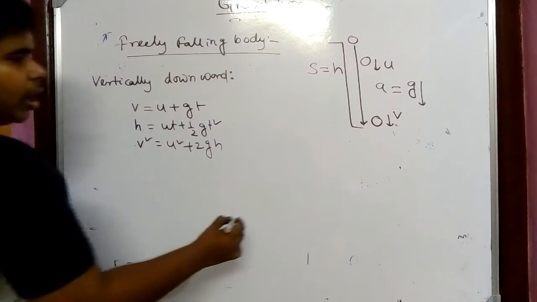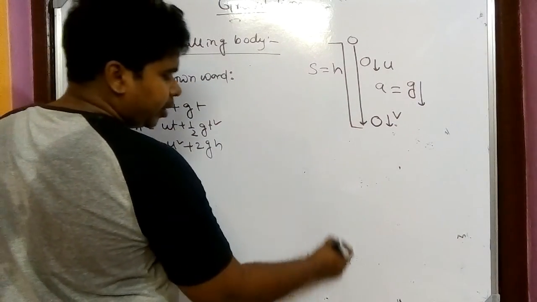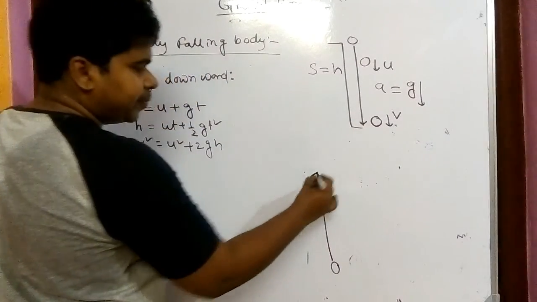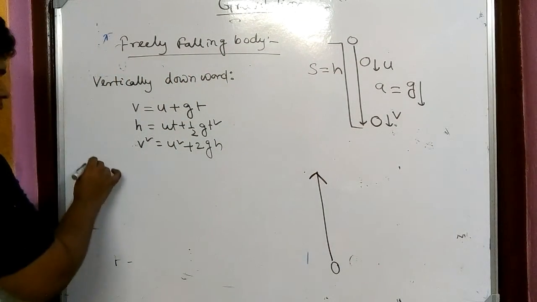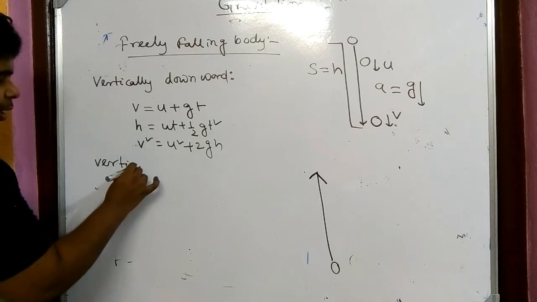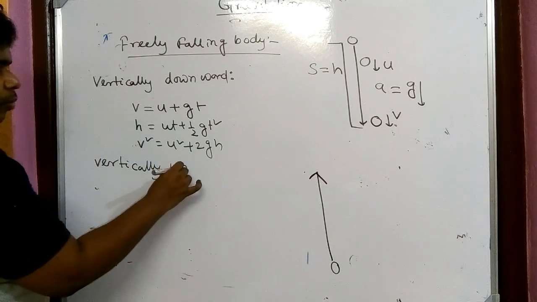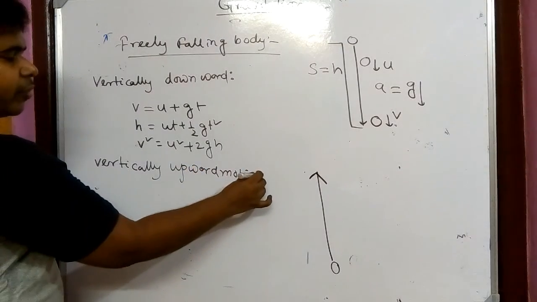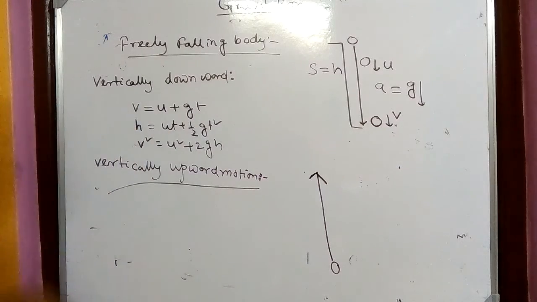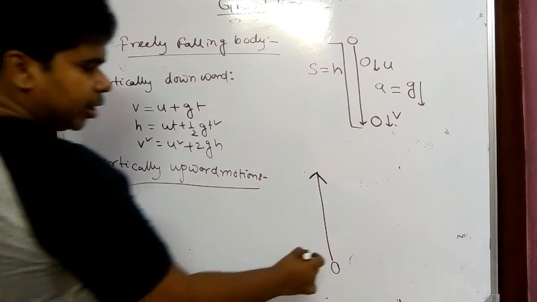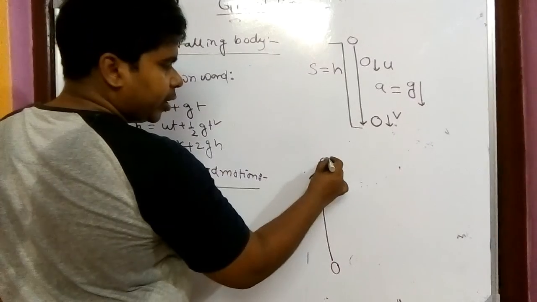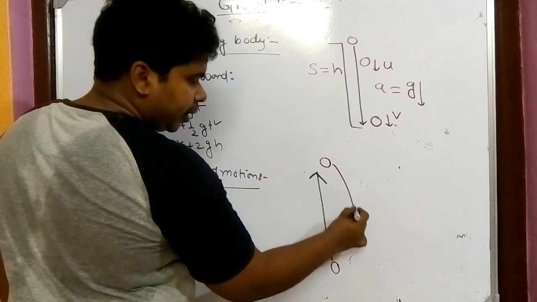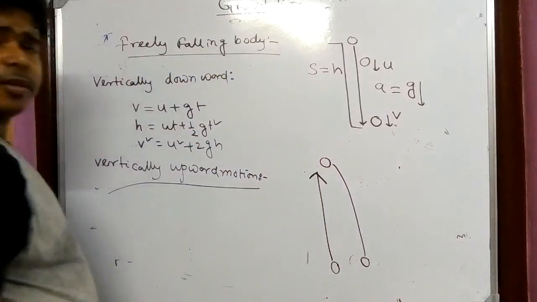If I have thrown a body upward, assume here you have thrown a body upward, then this case is known as vertically upward motion. Whatever we have seen earlier is vertically downward motion, where the body is coming downward. Now assume you have thrown a ball at a height. What we have seen is the ball is going upward, at a certain point the ball is static, and then it is coming downward. That thing we have seen now.